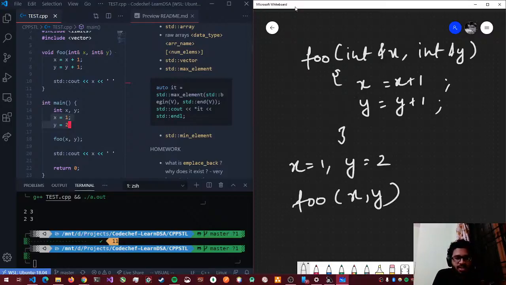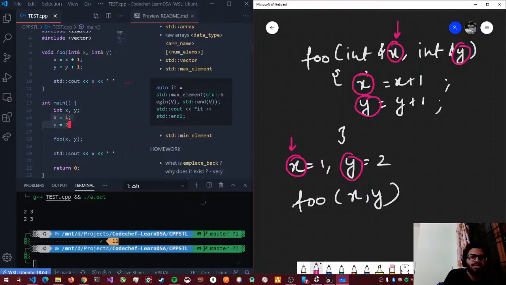So what this does is, now when you're passing x comma y, the memory location of this x and this y is the same as that x and that y. So anything that you do with the passed variable x will directly affect this. This does not allocate new memory to it. So this is directly pointing to that, and this is directly pointing to this.